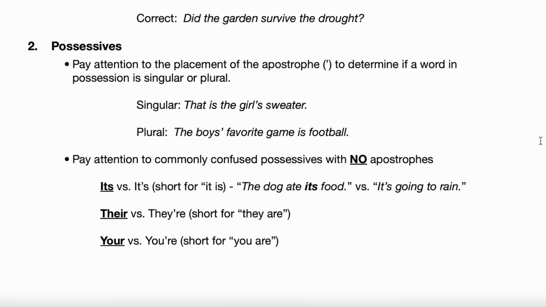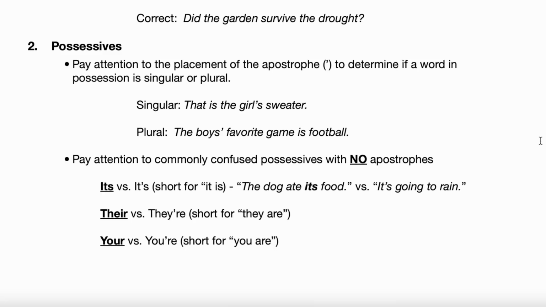The dog ate its food. Okay. But there's no apostrophe there. Do you see that? There's no apostrophe there. Yes. Because if we had the apostrophe form of it's, that stands for it is. Okay, look at the it's going to rain example. That's the it's with an apostrophe. Read that example again for us, please. It's going to rain. Yeah, okay. So we could break that form of it's up into two different words, right?